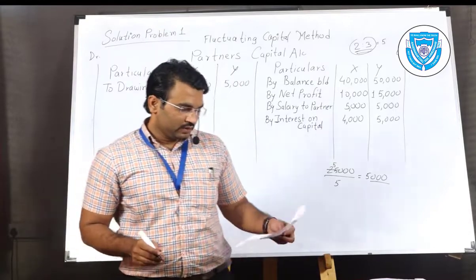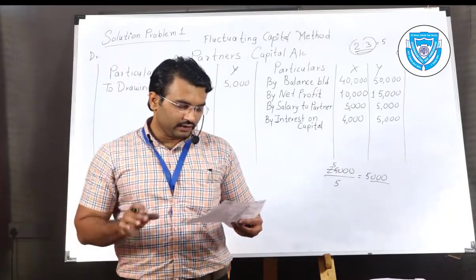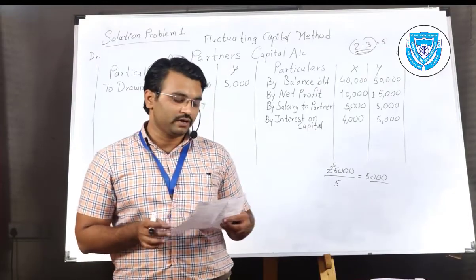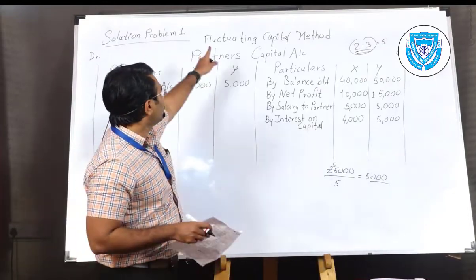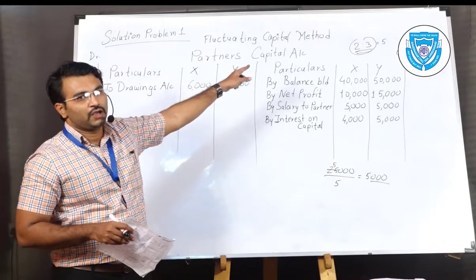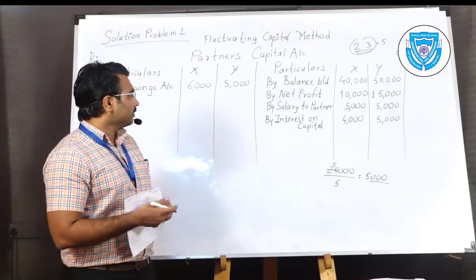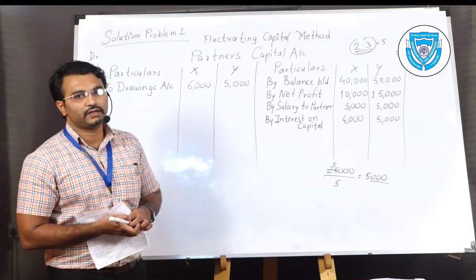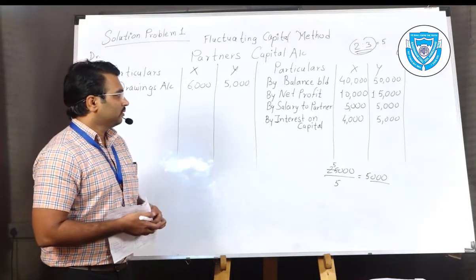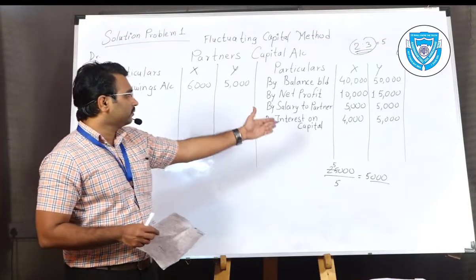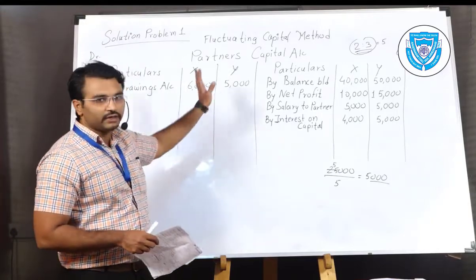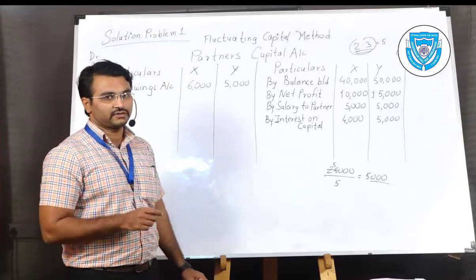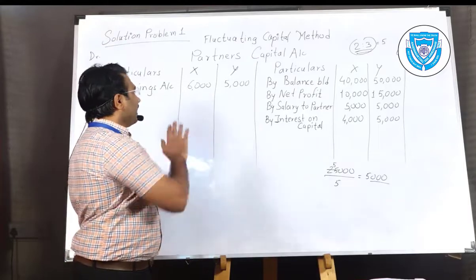Next, that's the end, and the last line is suggesting that you prepare the partners' capital account under which method? Fluctuating capital method. So we need to find out the conclusion whether the capital account has a debit balance or credit balance. Here the credit amount of both partners is more than the debit amount. So at that time you will say it is a credit balance, because credit is more than debit.